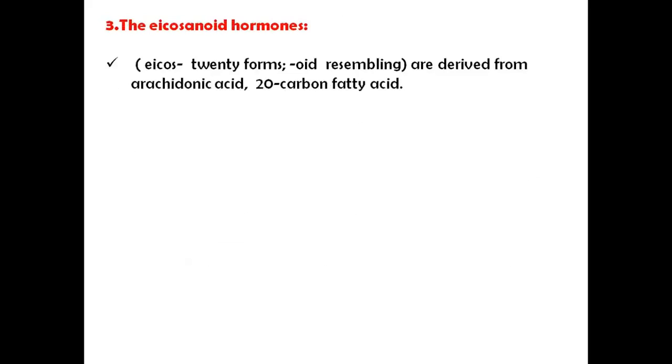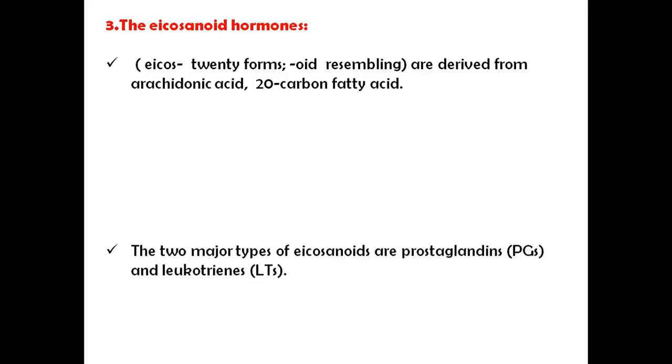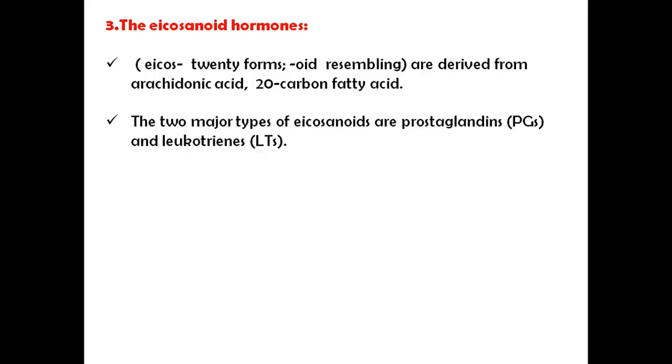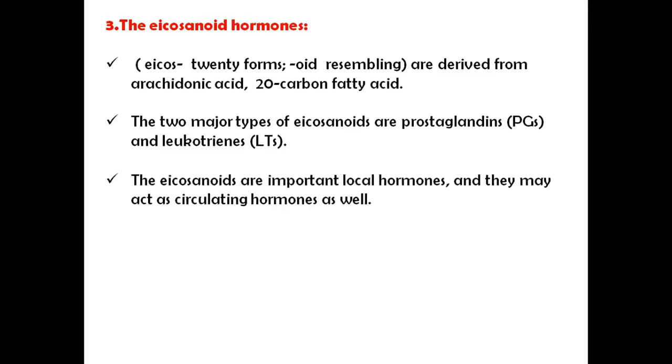Third one is the eicosanoid hormones. These eicosanoid hormones are derived from arachidonic acid, which is a 20-carbon fatty acid. The two major types of eicosanoids are prostaglandins and leukotrienes. The eicosanoids are important local hormones and they may act as circulating hormones as well.